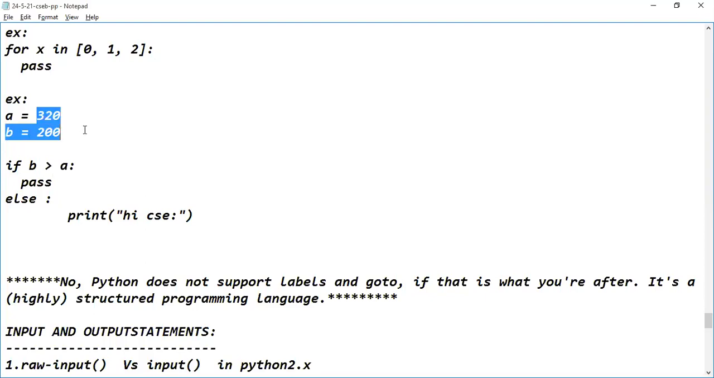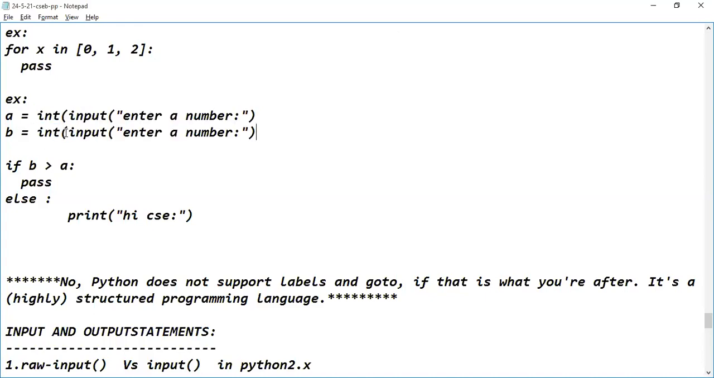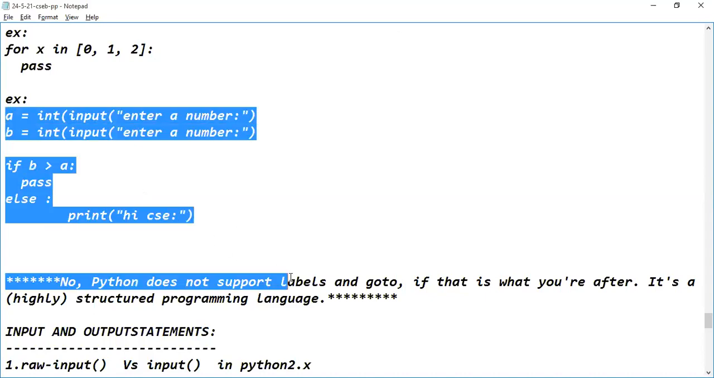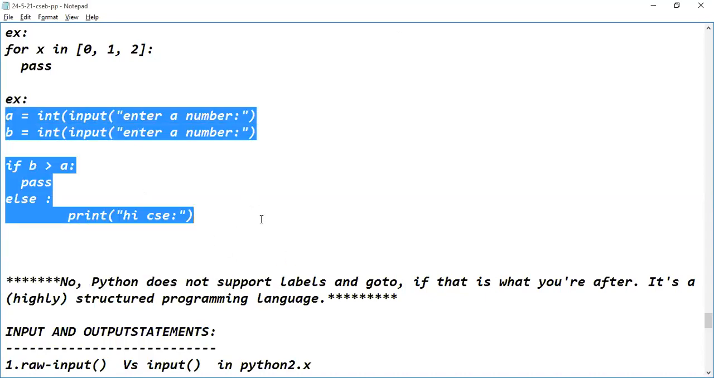Instead of giving fixed values, I will try to read the values from the end user. So int of input, enter number. Same thing I want to do with the B variable. So I want to copy this code and paste it here such that it reads a number from the end user. I'm copying this code into the IDE, Control C.